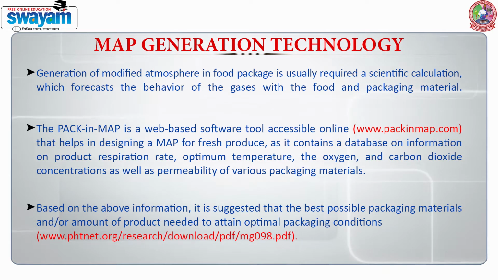Based on this information, it suggests the best possible packaging material and/or amount of product needed to attain optimal packaging conditions.